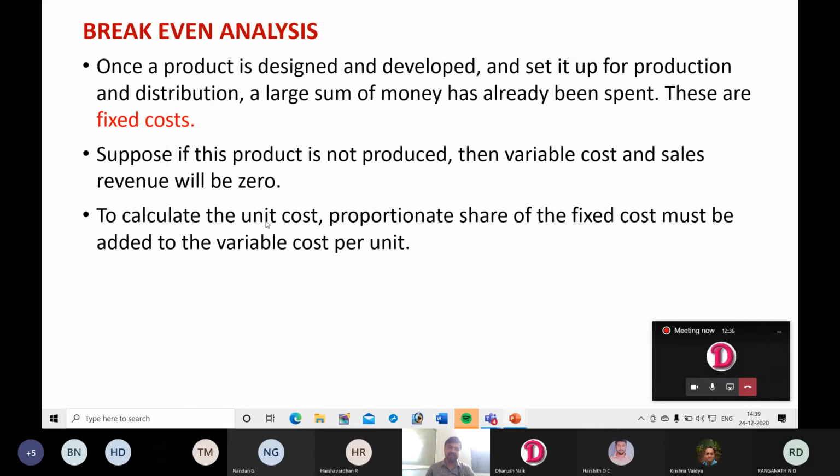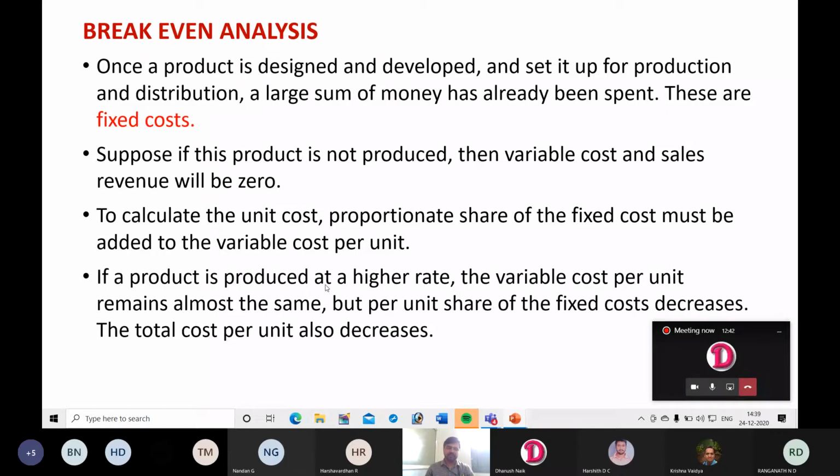So to calculate unit cost, you have to consider both fixed cost and variable cost. If a product is produced at a higher rate, that is in mass production, the variable cost per unit remains almost the same. The reason is if you want to produce 100 units, you need a smaller amount of raw material when you compare it with producing the same product in 1000 numbers.